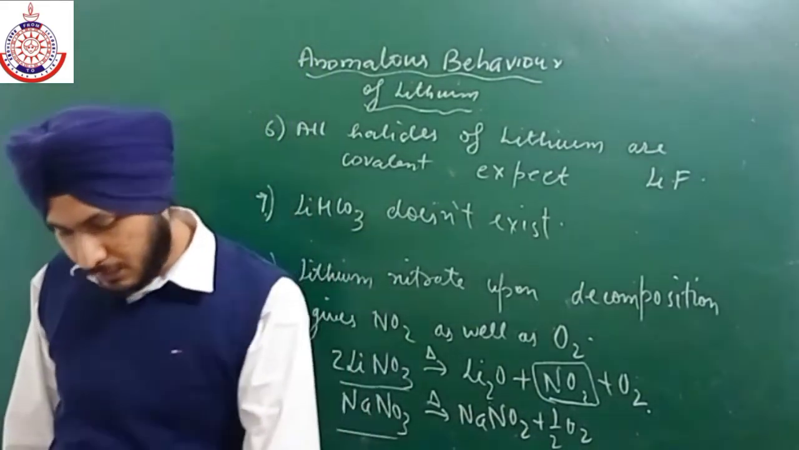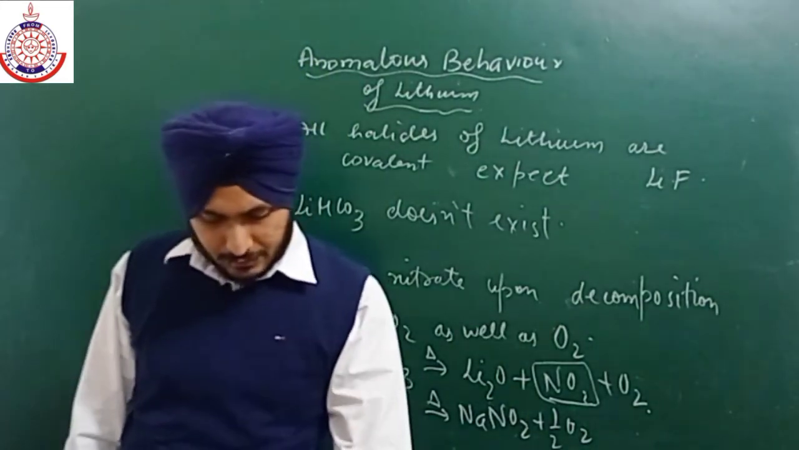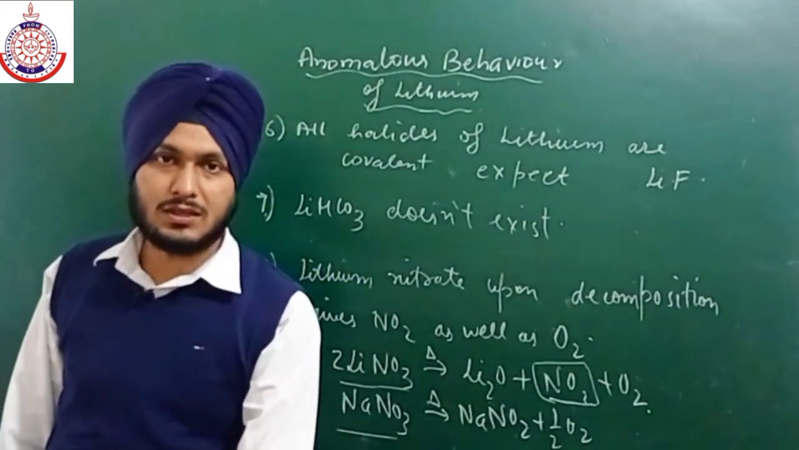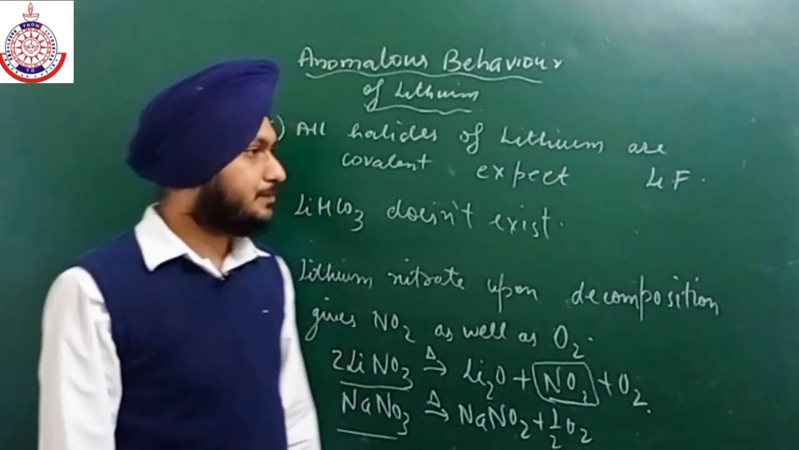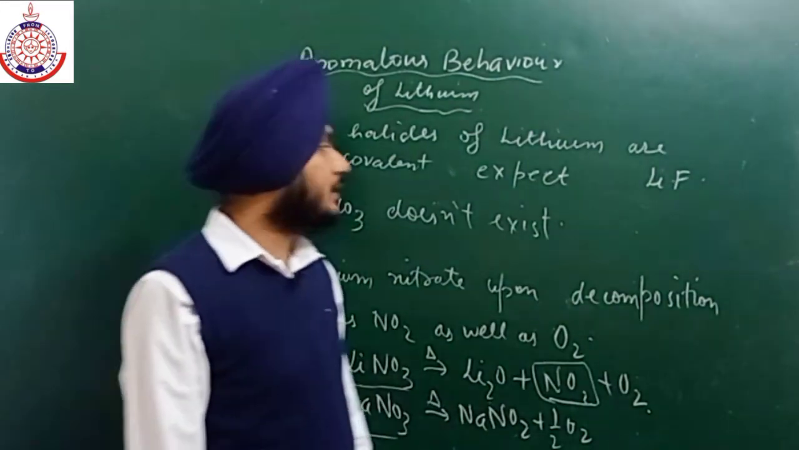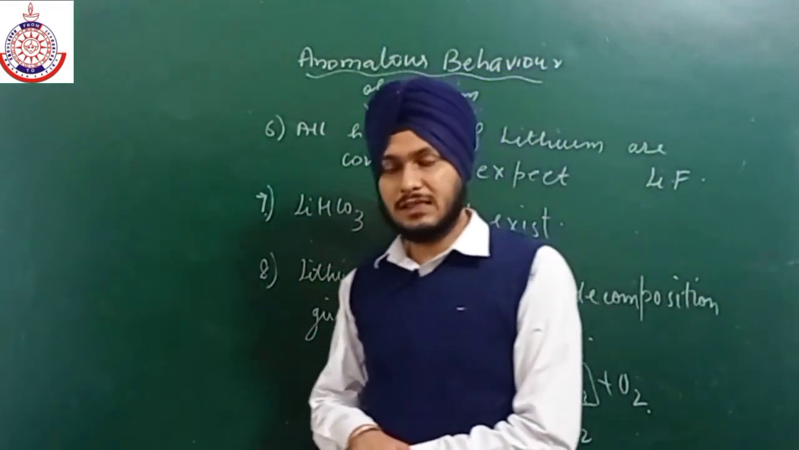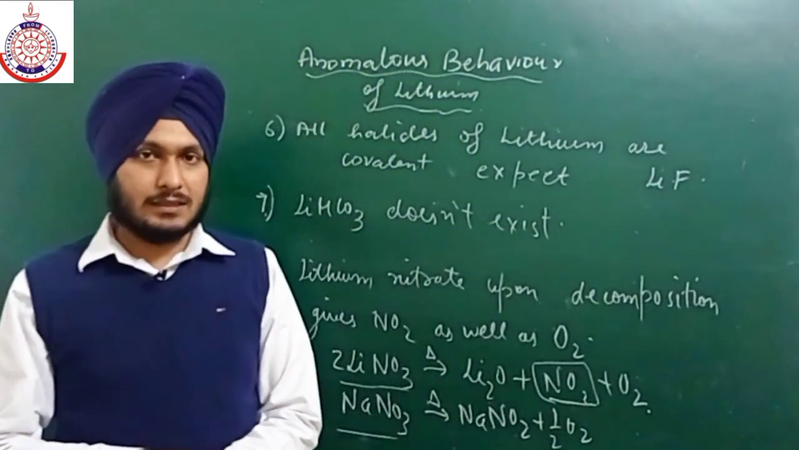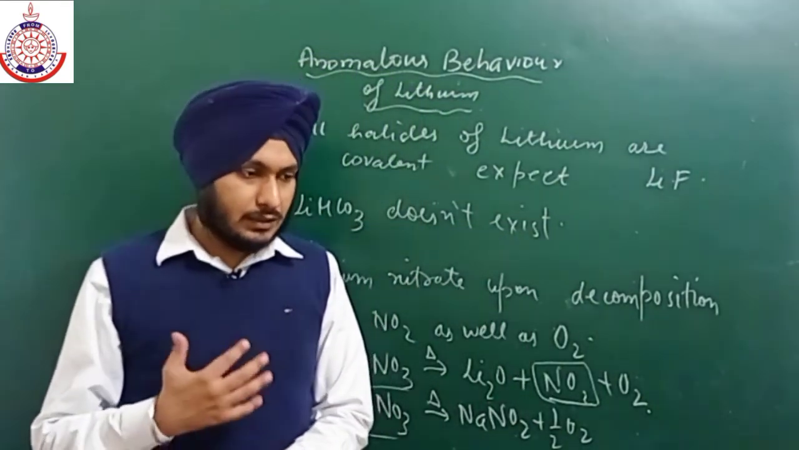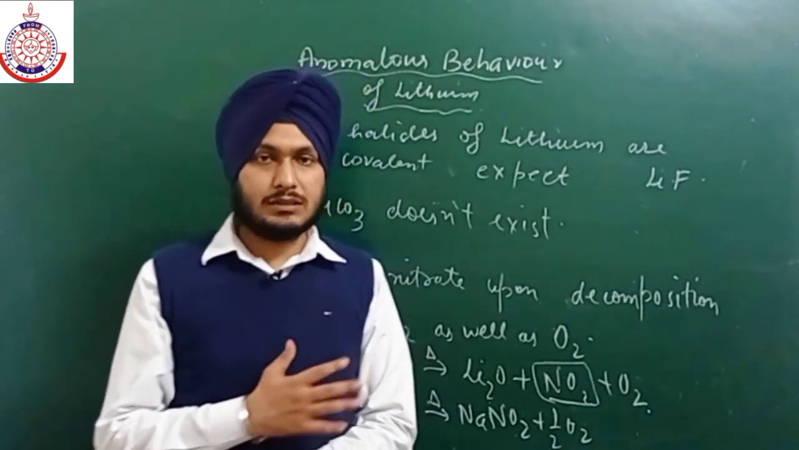So this is all about its anomalous behavior. These points are I think enough. In the next lecture we will discuss the diagonal relationship of lithium with magnesium. Read some questions related to these topics.